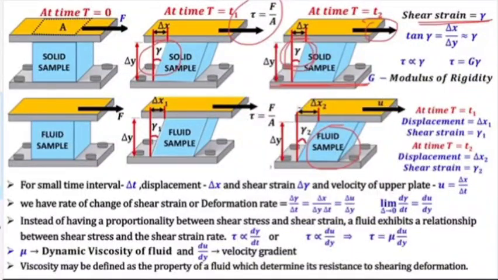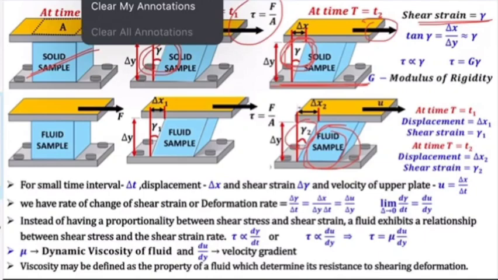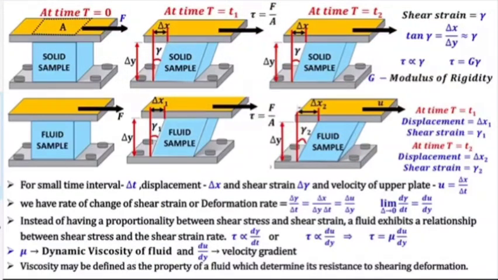Okay, so this gamma angle is the same in case of a solid. It will remain the same; it will either break or come back to its position. But in case of a fluid, this angle has changed. If you see here, it has further increased from gamma 1 to gamma 2. Under the influence of force, if I keep on applying this force, it will further deform.